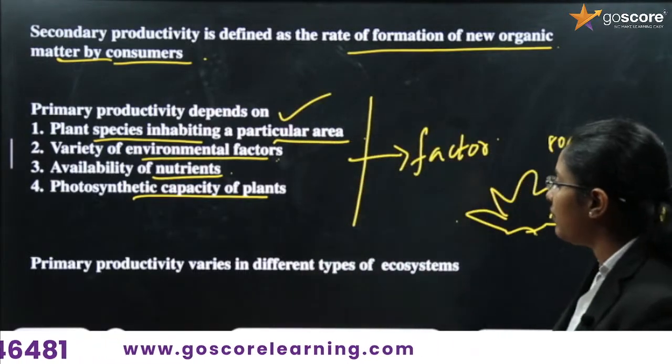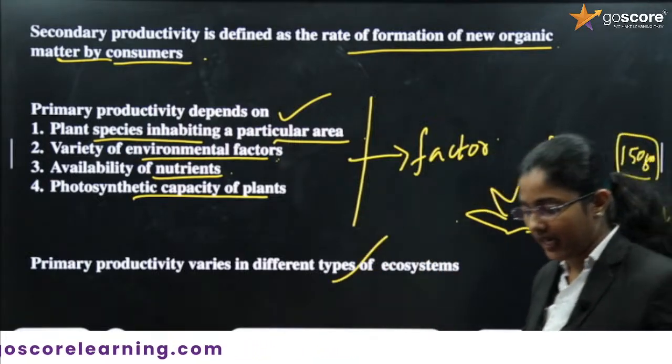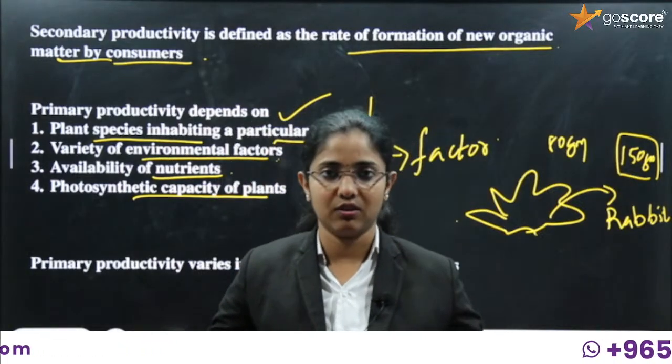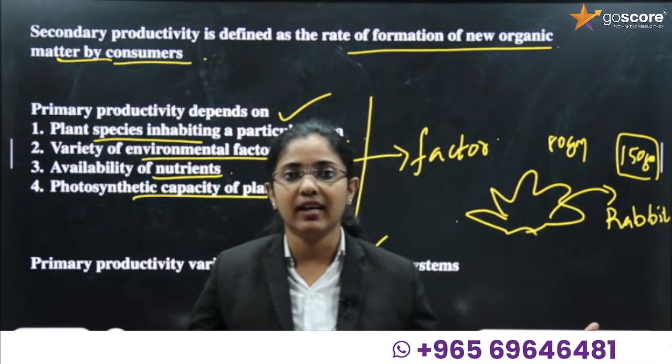So primary productivity varies in different types of ecosystem. We can consider a pond ecosystem and also a forest ecosystem. Where are the plants more, inside a forest or inside a pond?